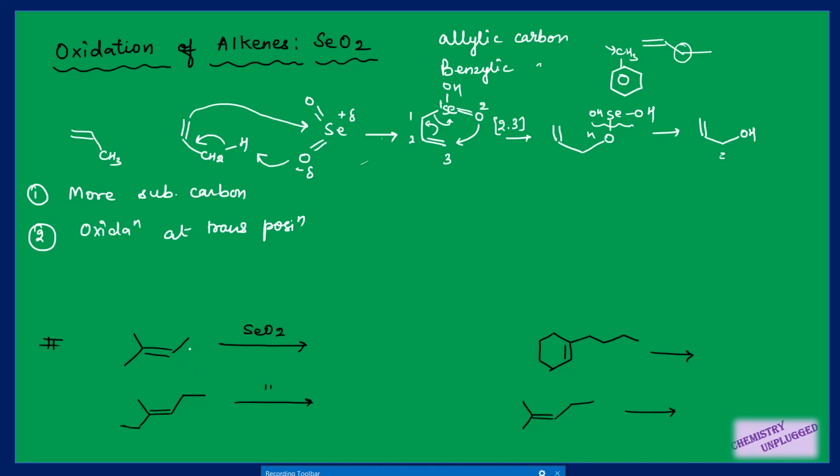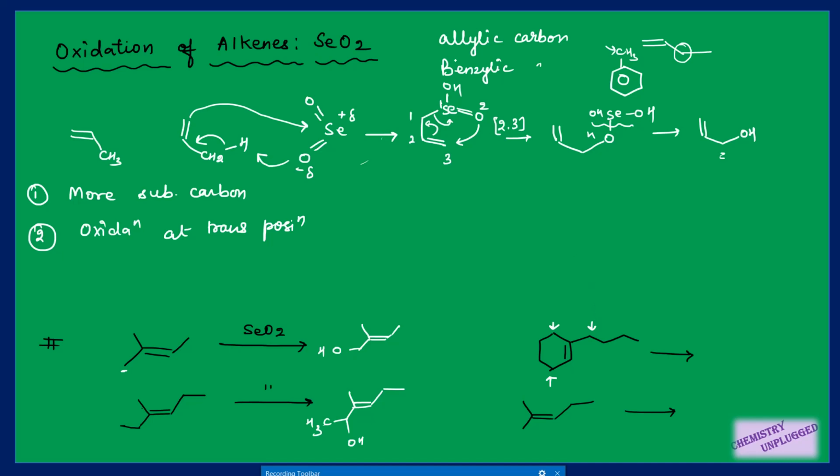So we have here 3 carbons which are allylic in nature. So how can we decide? The first point is that it attacks on the more substituted carbon. This carbon is more substituted than this one, so it should attack either on this carbon or on this one, but it attacks at the trans position, which means it will attack on this carbon. We will get this product. Again one more example: this one is more substituted, this one is at trans position, so it will be converted into OH.